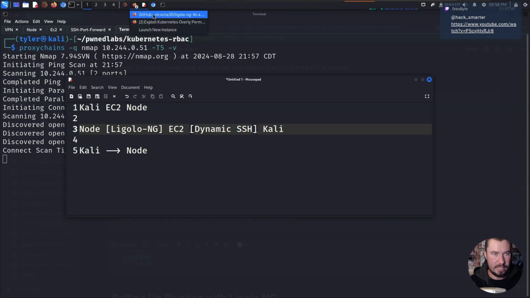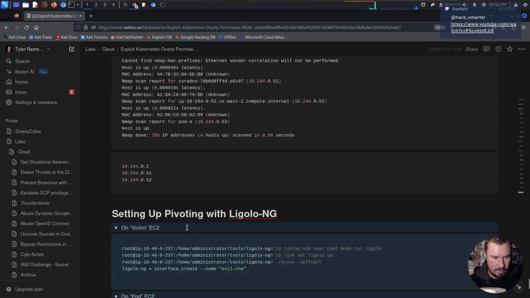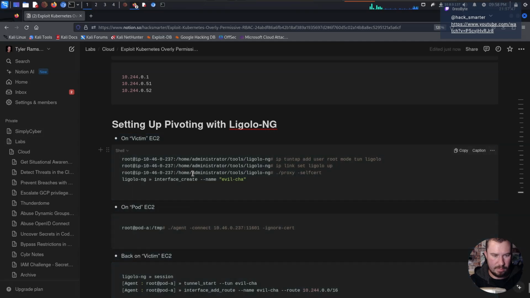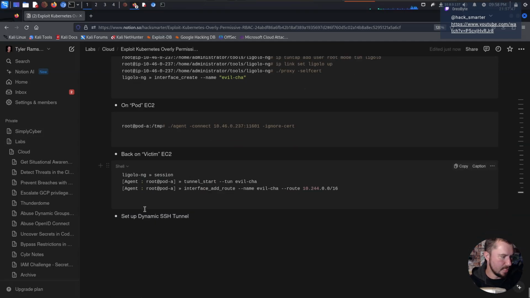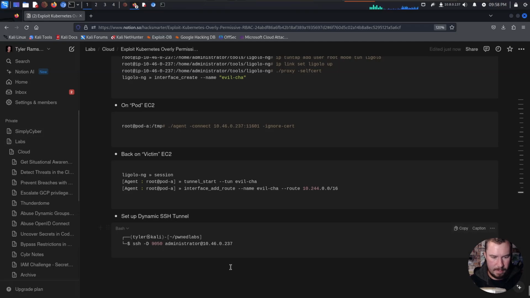Okay, it does. Beautiful. Pod, set up dynamic SSH tunnel. That was relatively easy to do, and that was just with that SSH command.